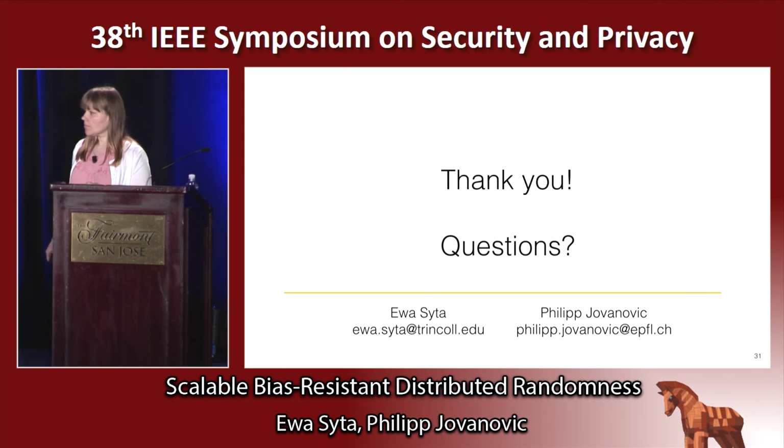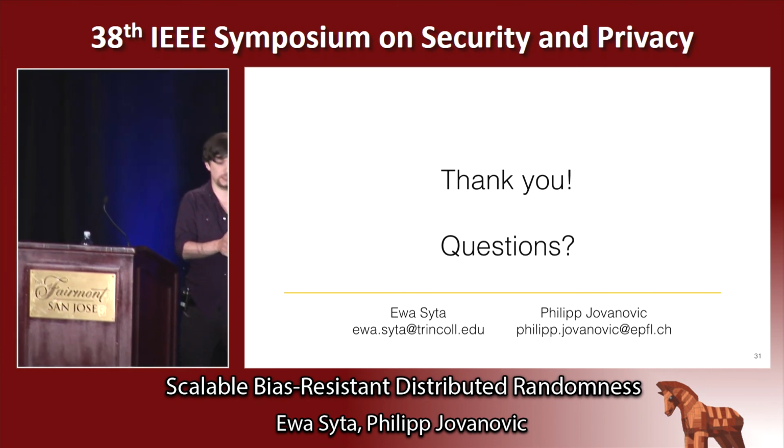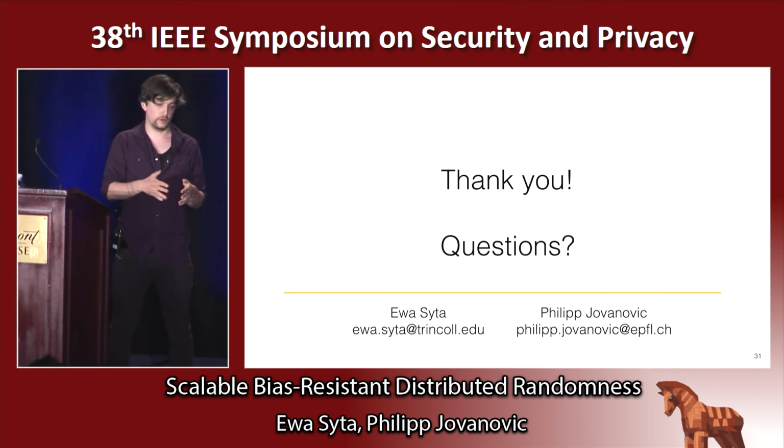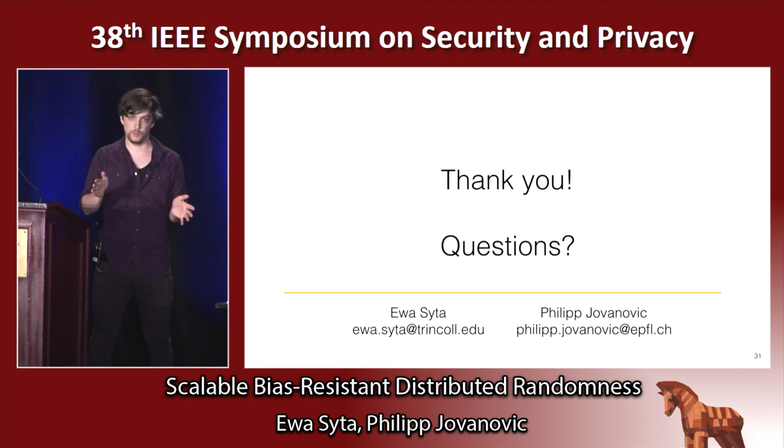So for RandHound, this is really just an on-demand approach. You just have these servers out there which do not know of each other, and the client just comes and grabs the randomness. For RandHerd, you indeed need to rerun the setup, and as we showed before, for 1,000 servers it's roughly 10 minutes to set up the whole process.